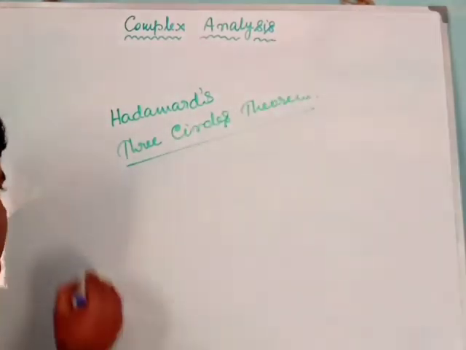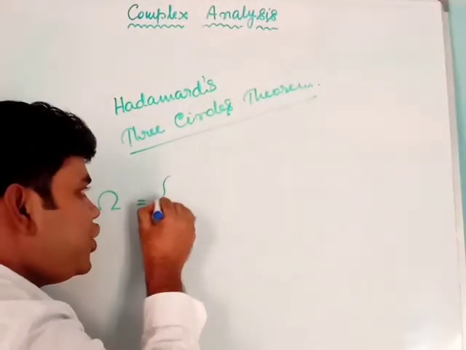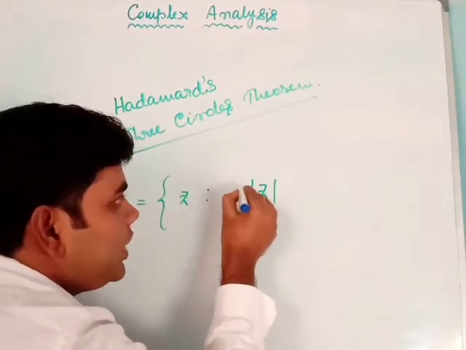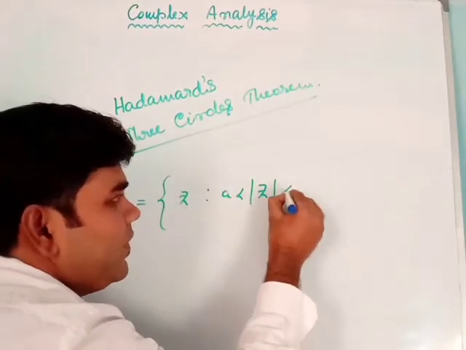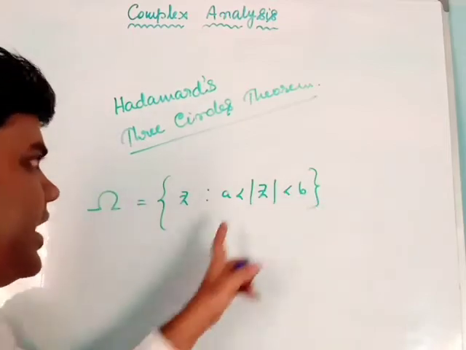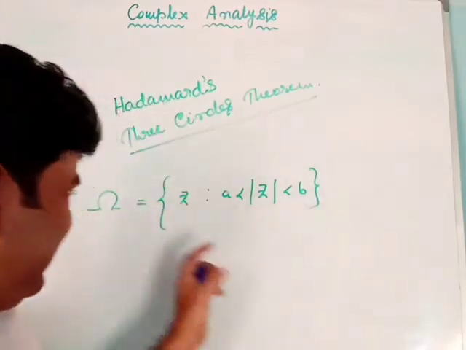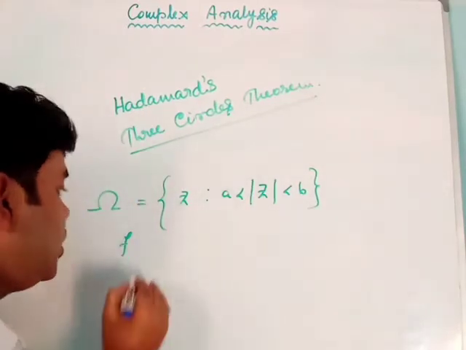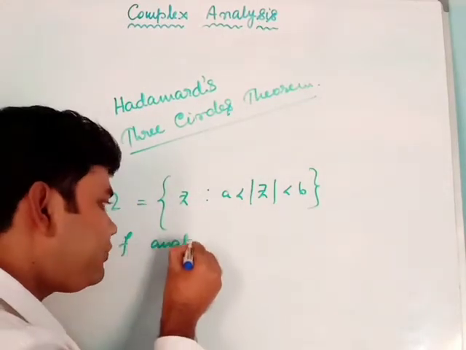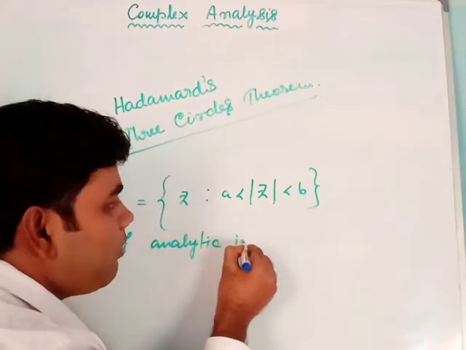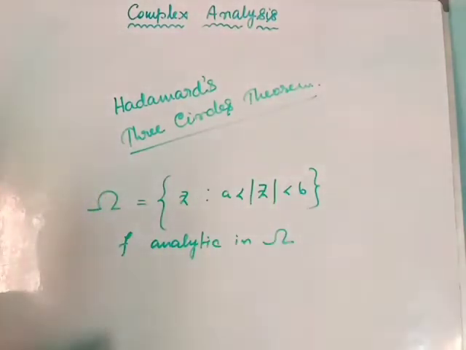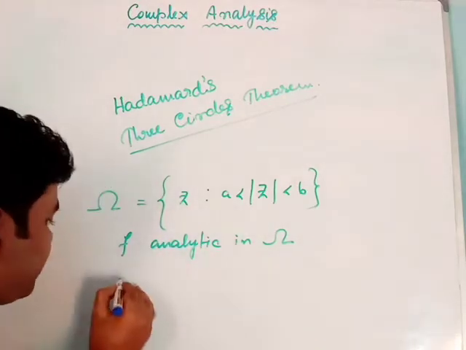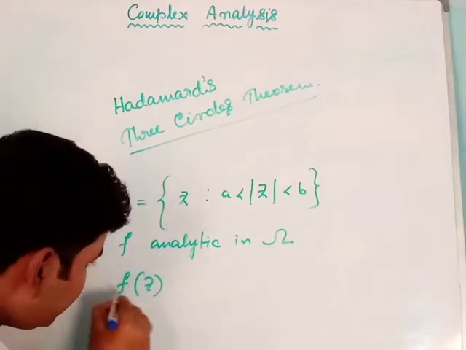Suppose omega is the region where |z| is greater than A and less than B. This is nothing but an annulus region. Now, suppose f is a function which is analytic in this region. Since it is analytic, it will be continuous.